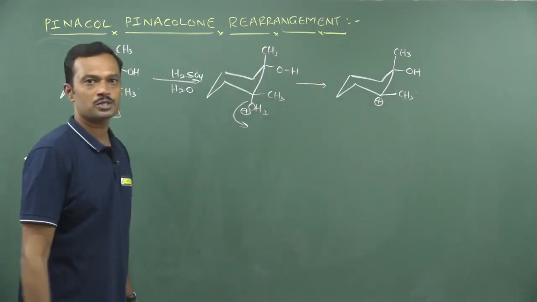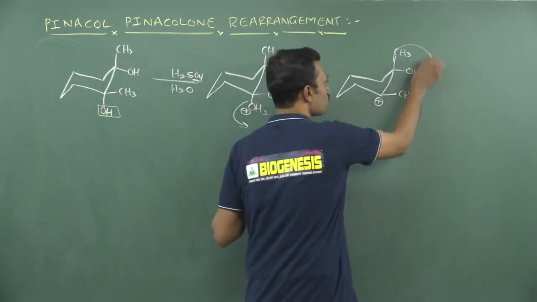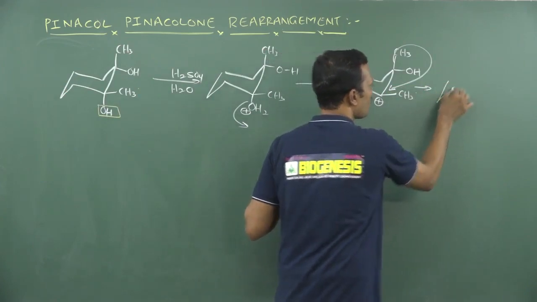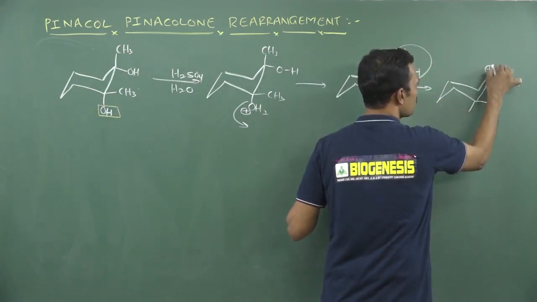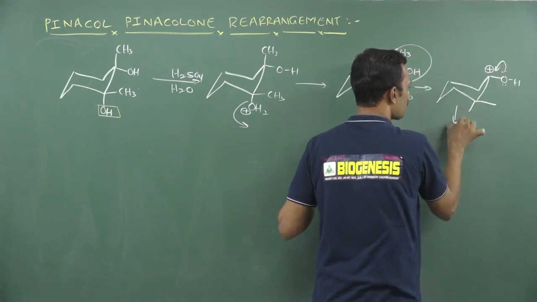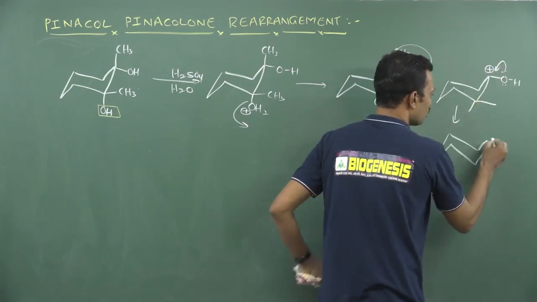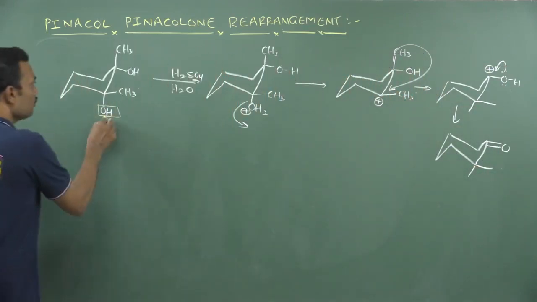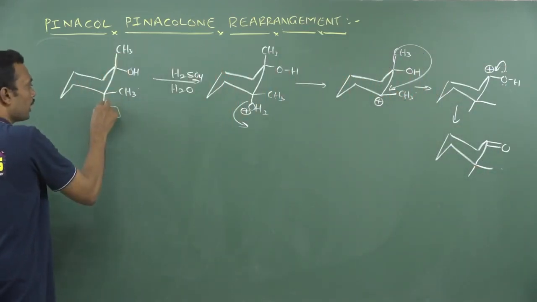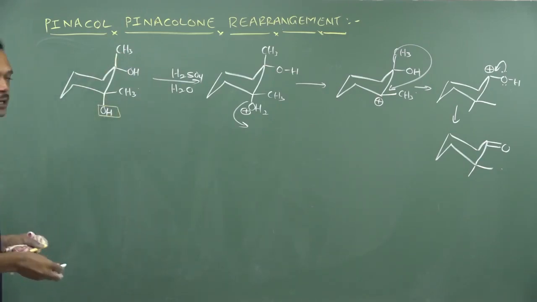Now the migrating group is exactly anti to the leaving group, so that's why this will migrate from here to here. So after migration this will carry positive charge. Now two methyl groups are present. Now this is stabilized by these non-bonding electrons. Finally you may get a carbonyl group here. There is no ring contraction. Why? Because leaving group and migrating group both are axial, diaxial, anti-periplanar.